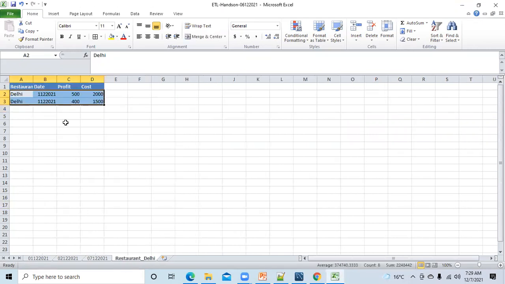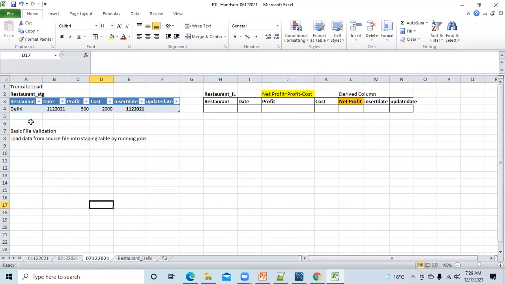Here in the source file, how many records do you have? Two records. But in staging, how many records are loaded? Only one record. So that's why I told you that you should do a count check between the source file and staging.